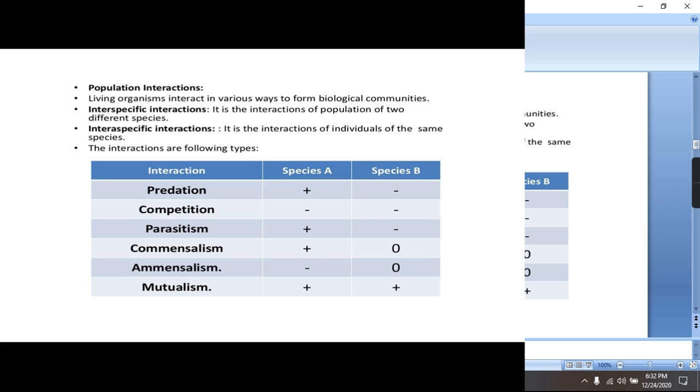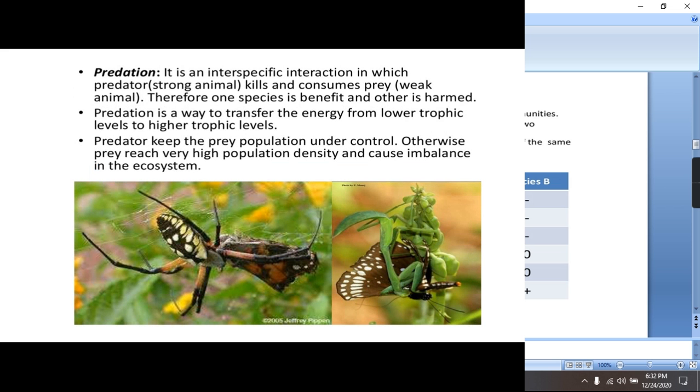In commensalism, plus and zero: plus means the species will be benefited, zero means no effect. The next one is amensalism. One species shows minus and the second one zero. Minus means the species will be harmed and zero means no effect. Mutualism is also known as symbiosis. Both species are represented as positive. It means both the species will be benefited.